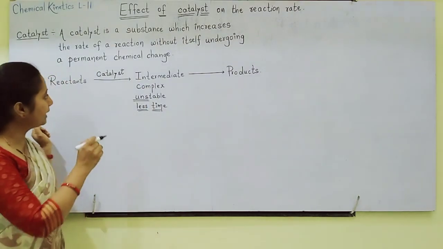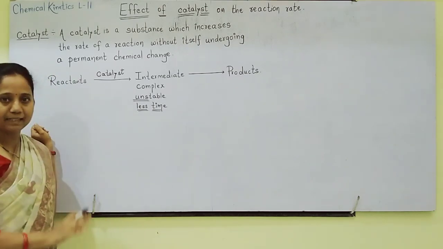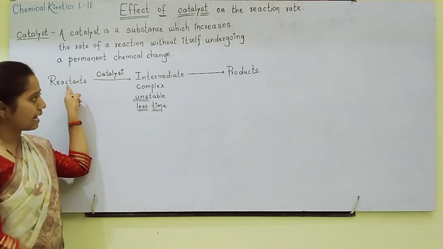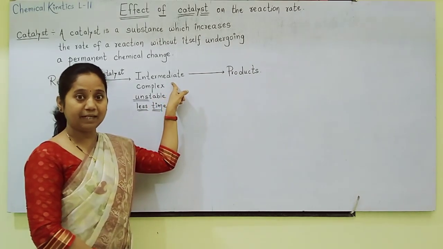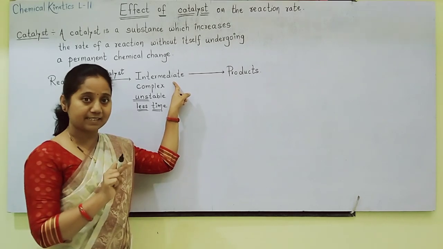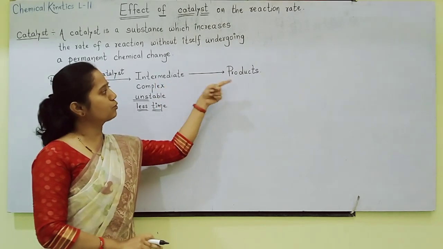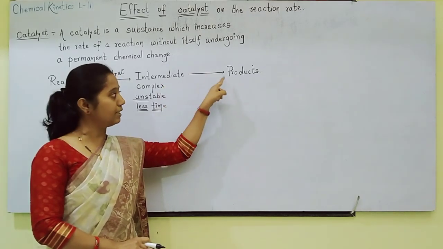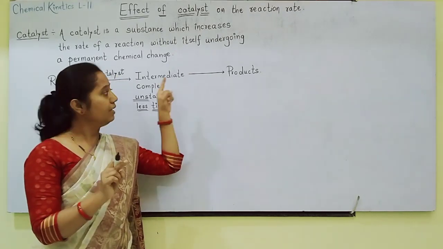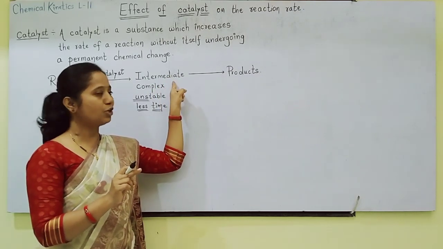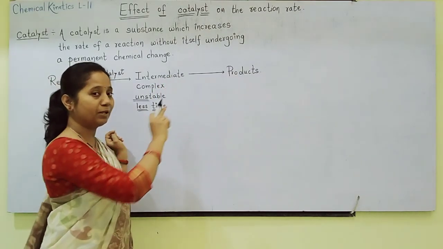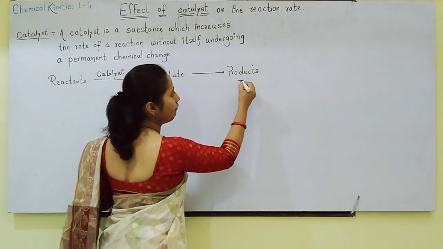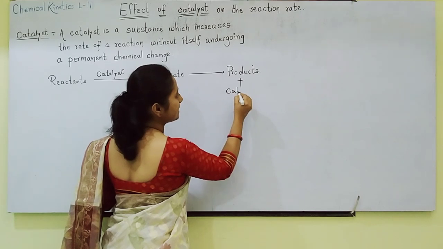So the catalyst temporarily takes part in the reaction. The catalyst temporarily forms a bond with the reactant, the reactant forms this intermediate, the intermediate remains for less time, afterwards it will decompose to give the products. But when this intermediate is decomposing to give the products, at the same time, after decomposition of the intermediate, along with the products, the catalyst is recovered. So here along with products again the catalyst is recovered.